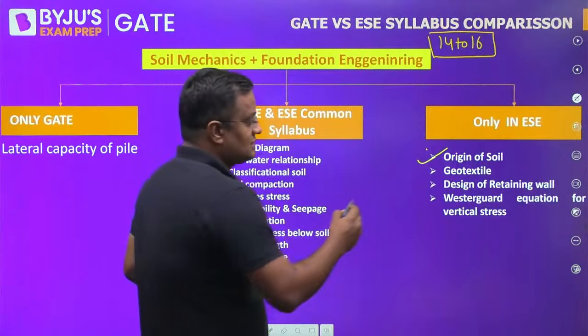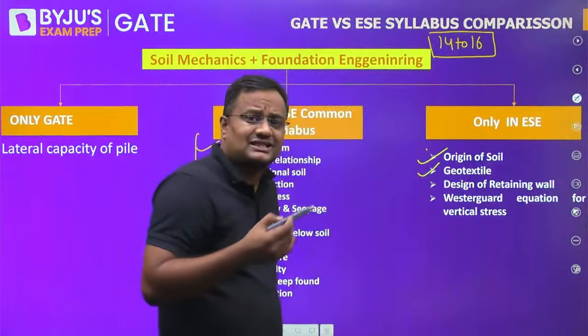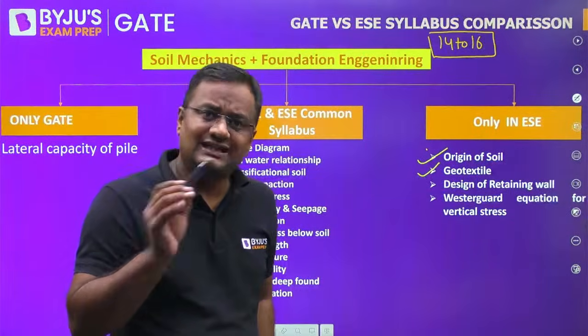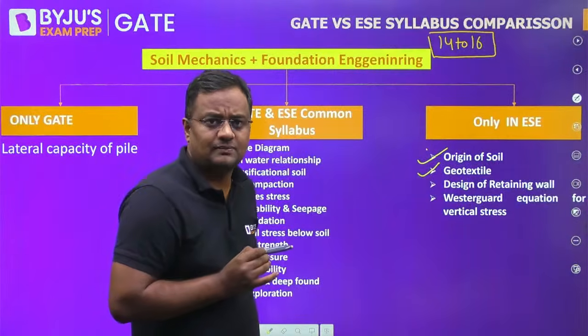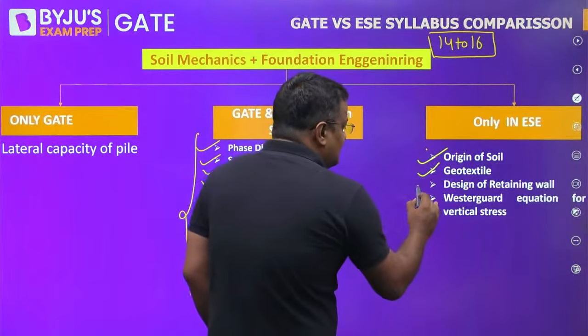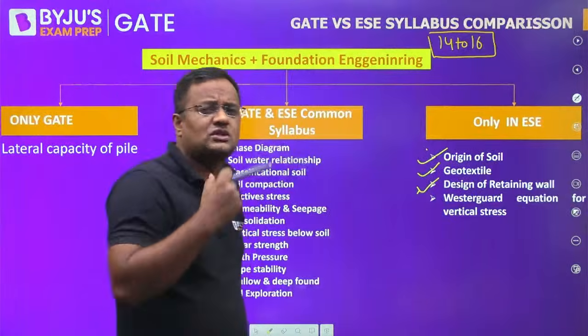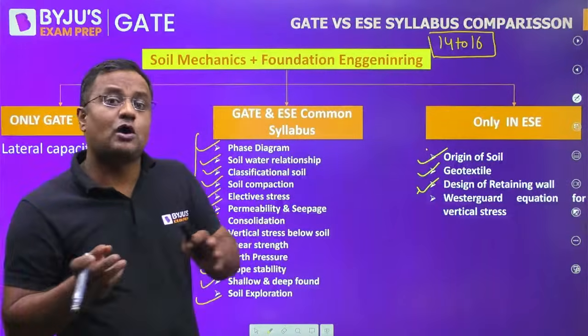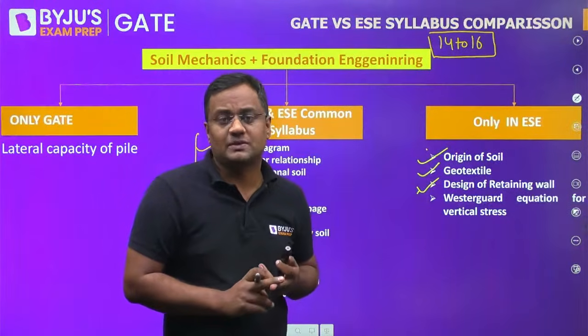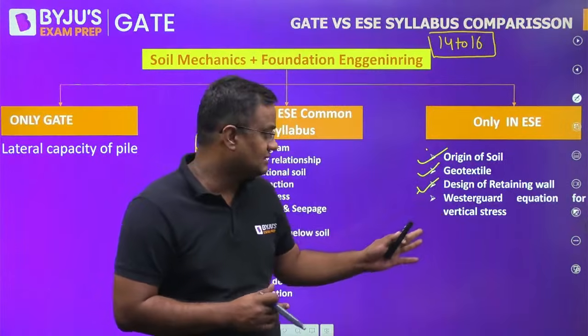This is only in the engineering services syllabus. Geotextiles and their properties are also only in the engineering services syllabus. For retaining walls, a few questions can come in GATE, but proper design, analysis and huge subjective questions are only expected in engineering services.